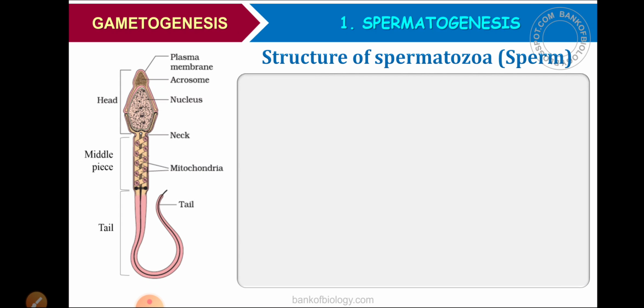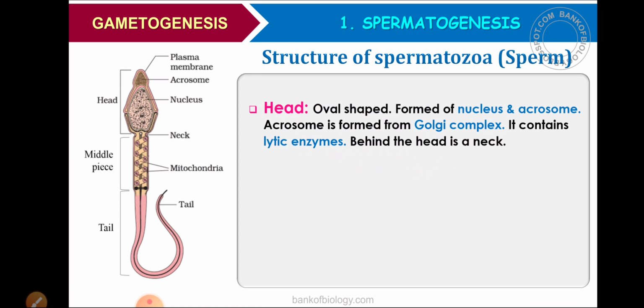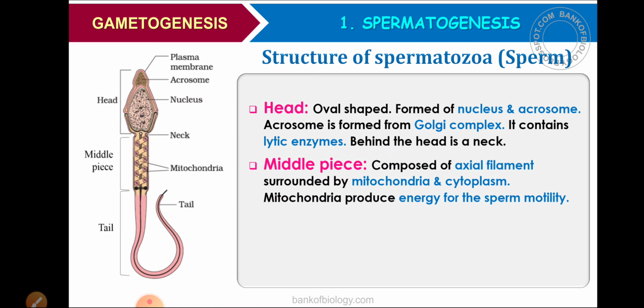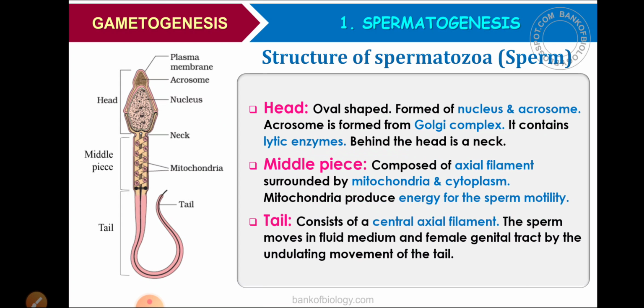Now, one important question will be asked about the acrosome. What is the acrosome? Where is it situated? And what is the function of the acrosome? In the head part, you can see the head is oval shaped, and in the head you can see the nucleus and acrosome. At the tip of the head, the acrosome is present. The acrosome is formed from the Golgi complex and it contains lytic enzymes.